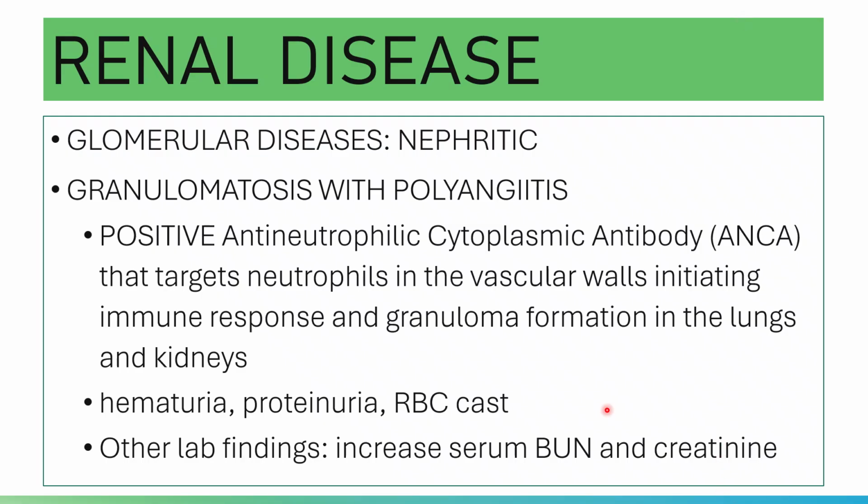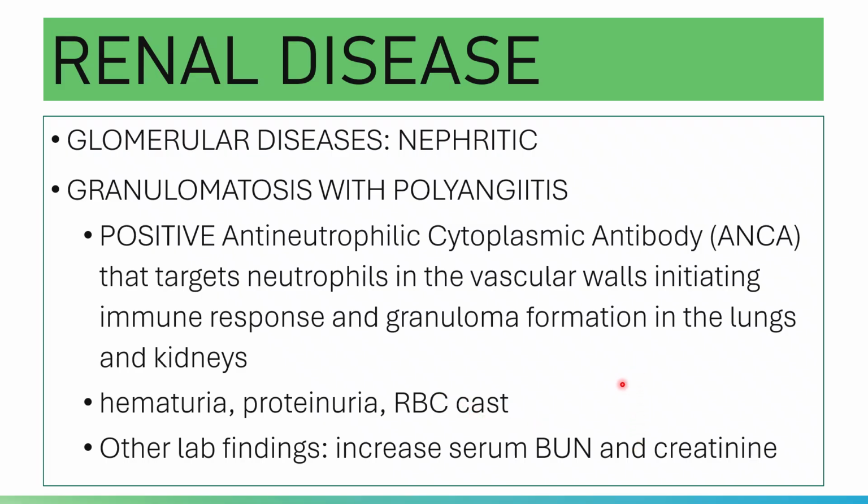And same with Goodpasture syndrome, nauuna po ang hemoptysis, nauuna po ang lung complication or pulmonary symptom. Pulmonary symptoms appear first before the involvement of the kidneys. Urine analysis shows hematuria, proteinuria, red blood cell casts.